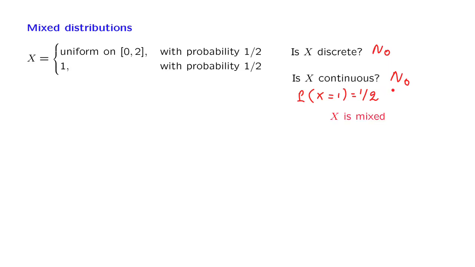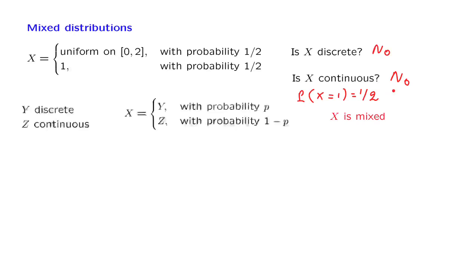More generally, we can have a situation where the random variable X with some probability is the same as a particular discrete random variable, and with some other probability it is equal to some other continuous random variable. Such a random variable X does not have a PMF because it is not discrete. Also, it does not have a PDF because it is not continuous. How do we describe such a random variable? Well, we can describe it in terms of a cumulative distribution function. CDFs are always well defined for all kinds of random variables.